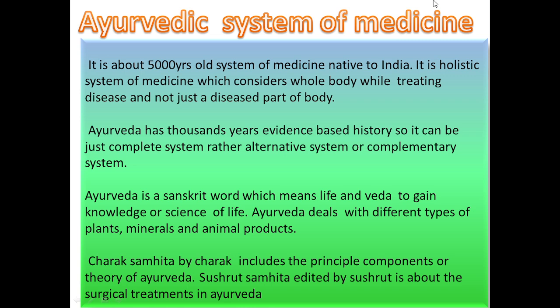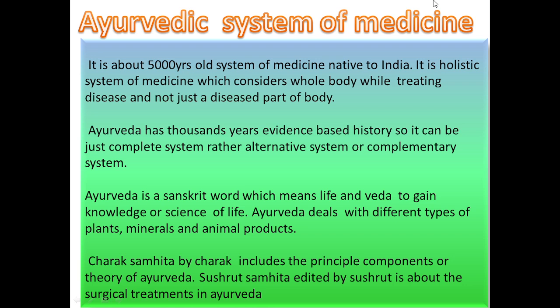Ayurveda has 1000 years of evidence-based history, so it is a complete system rather than an alternative or complementary system. It cannot be considered alternative or complementary because it has a 1000-year evidence-based history, due to which it is a complete system of medicine.